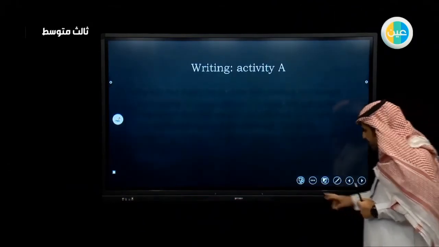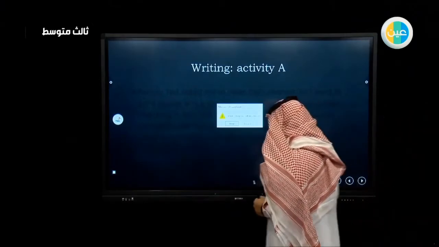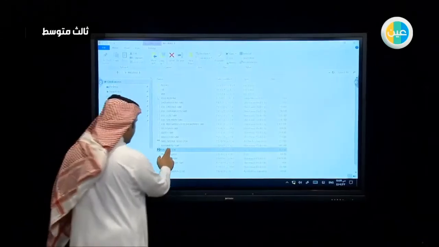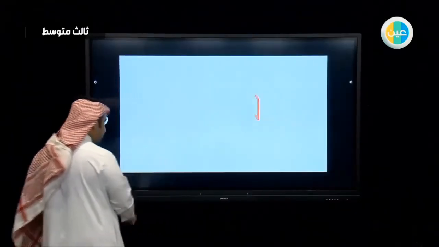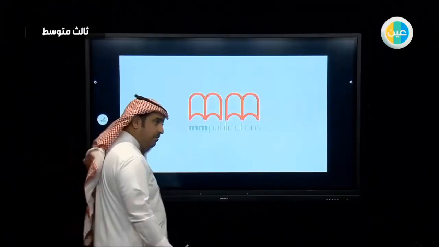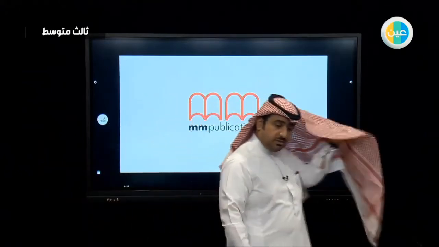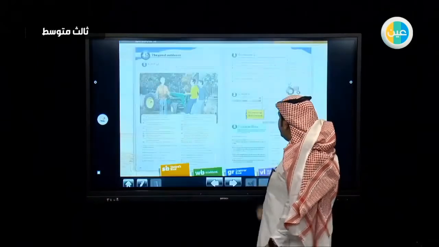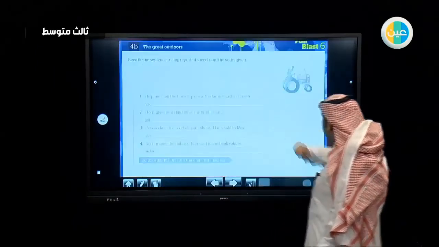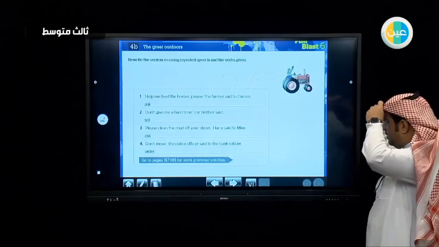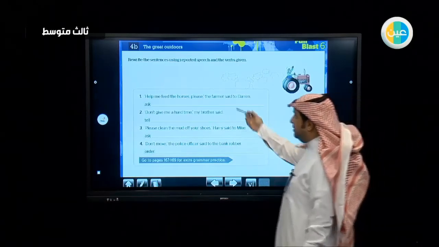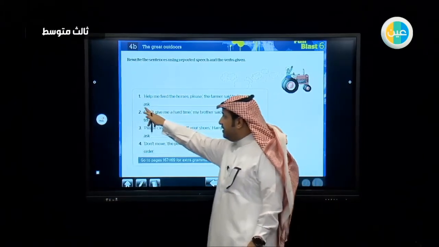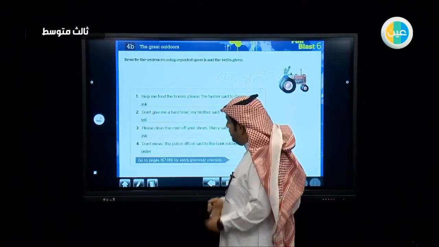All right, now let's go to the writing activity. Before that, we have some exercise to do on page number 51, and it is related to grammar. Let's do this exercise. Here you are going to rewrite the sentences using the reported speech and the verbs that are given. So it gives you the verb that you are going to use.